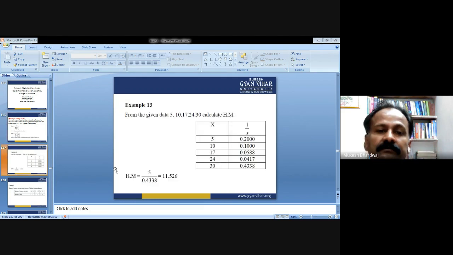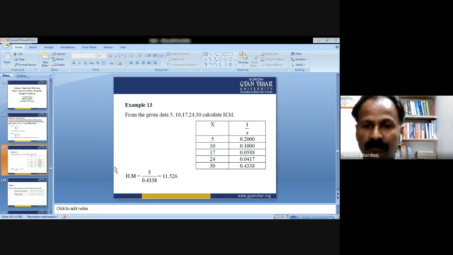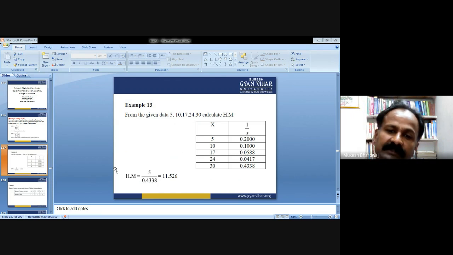For example, a series of observations is given to you: 5, 10, 17, 24, 30. Calculate the harmonic mean. First of all, calculate the reciprocated data. The reciprocal of 5, 1 upon 5, comes out to be 0.2000. The reciprocal of 10 comes out to be 0.100. And similarly, the reciprocals of 17, 24, and 30 are found.